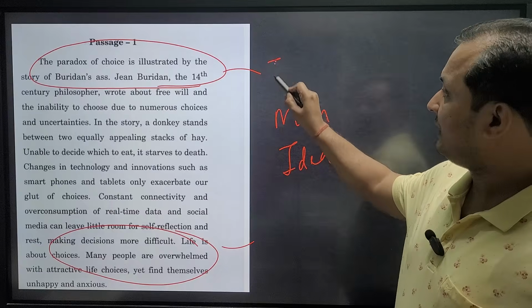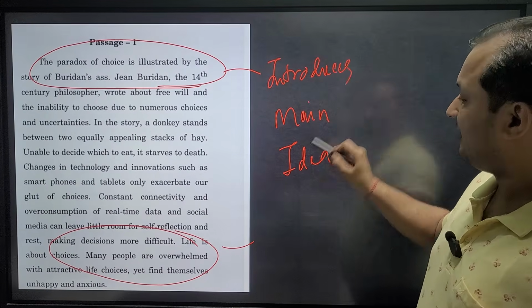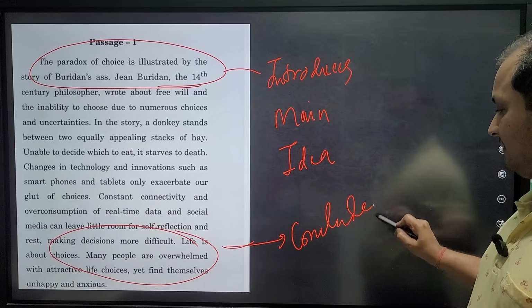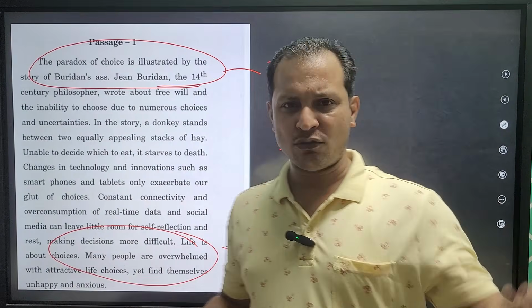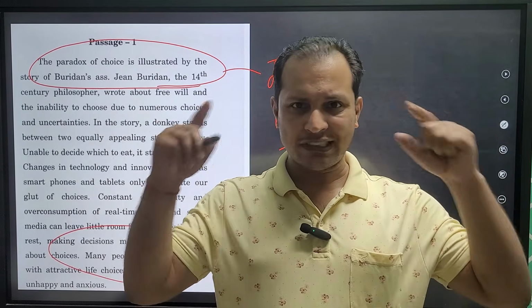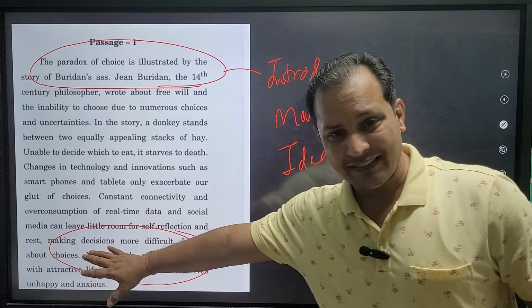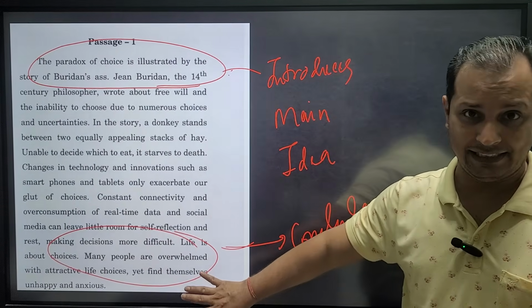The first line introduces the main idea, and the last line concludes the main idea. Logical? Guys, whenever we talk to someone or want to explain something, we introduce the concept in the first line, and when we conclude our talk, we conclude that main idea.